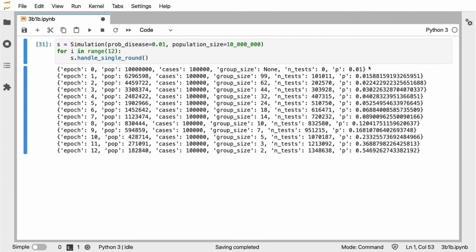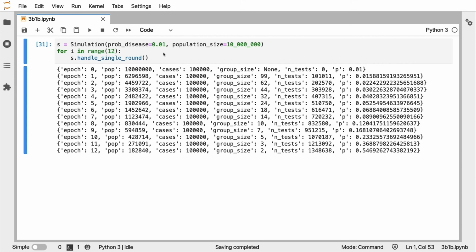At every round, it seems like we're able to send about a third of the people home, no matter how big our starting population is. It really seems like you only need 13 rounds to properly test everyone, and you could do it for a fraction of the population size. Something that I find intellectually satisfying about this mathematical system is that it really seems that the optimal strategy for assigning people into groups doesn't really depend on a population size. I mean, sure, it has to be much bigger than the group size that we come up with over here, but besides that constraint, this could be 100,000 people, 1 million, 10 million, but the optimal strategy really only depends on this.